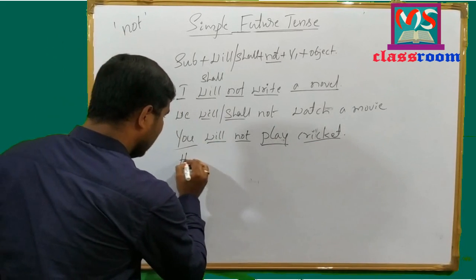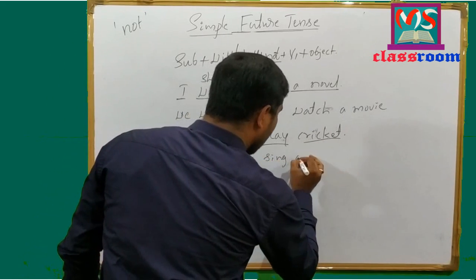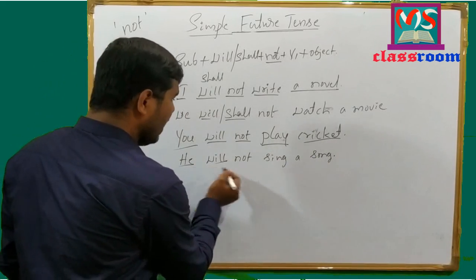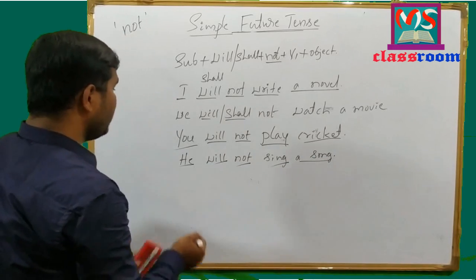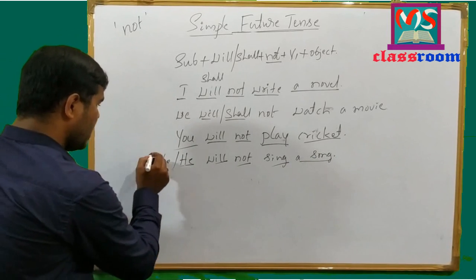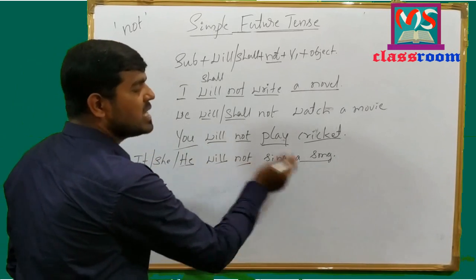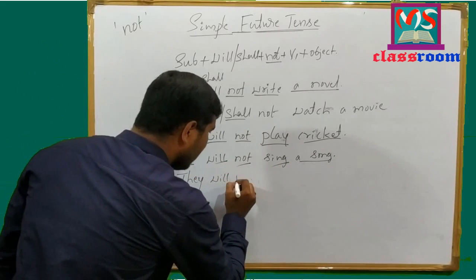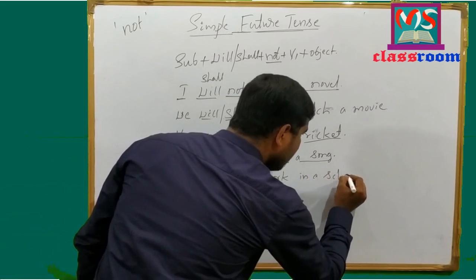Move to next sentence. He will not sing a song. Here he is third person singular, will not, and here sing is main verb, a song is object. Along with he, we can use other third person singular subjects. They are she and it. It will not sing a song, or she will not sing a song. Move to next example. They will not work in a school.